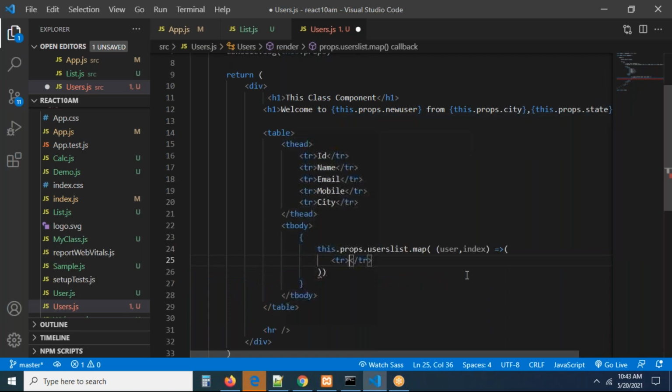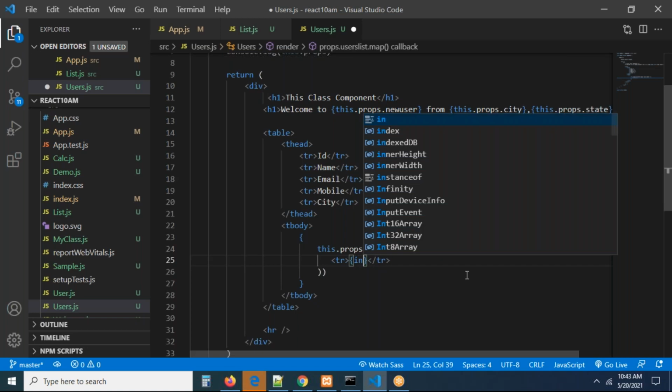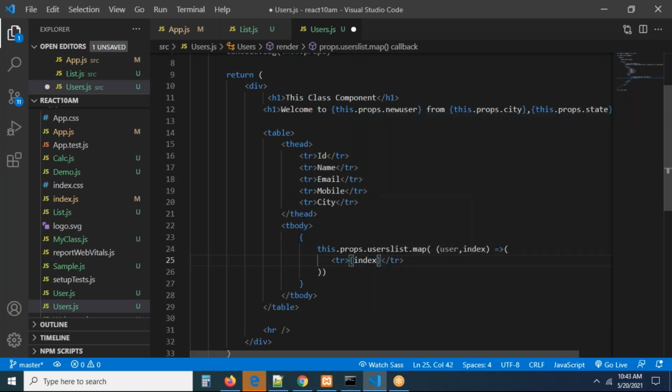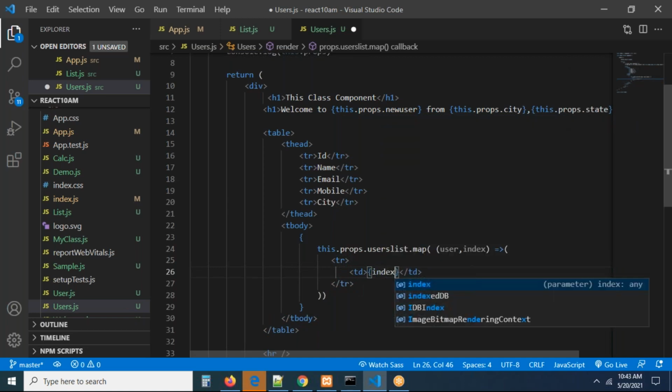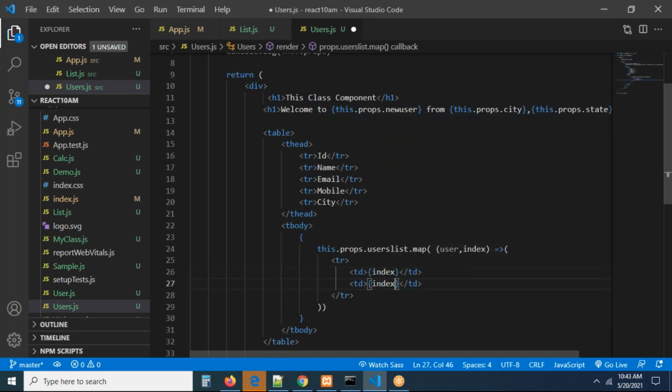Okay, tr open, tr close. Inside of it, JSX, we can take index. Oh, sorry. Inside tr we have TDs now. What am I doing here, guys? So this is tr. Definitely there should be TD, right? Inside the TD only we have to add the data. You can go and check this. Index is the thing. So we cannot forget the basics, right?